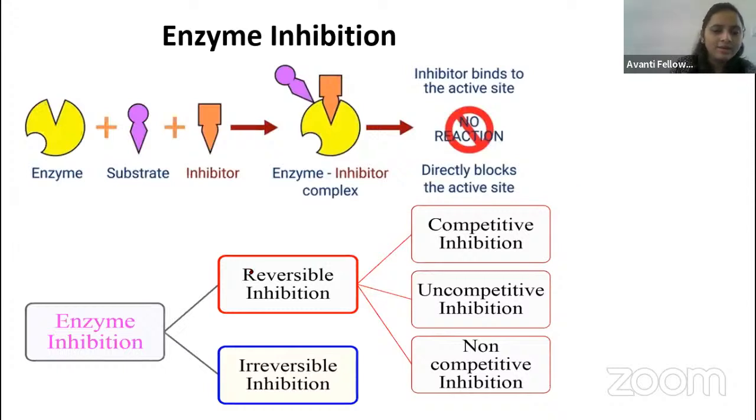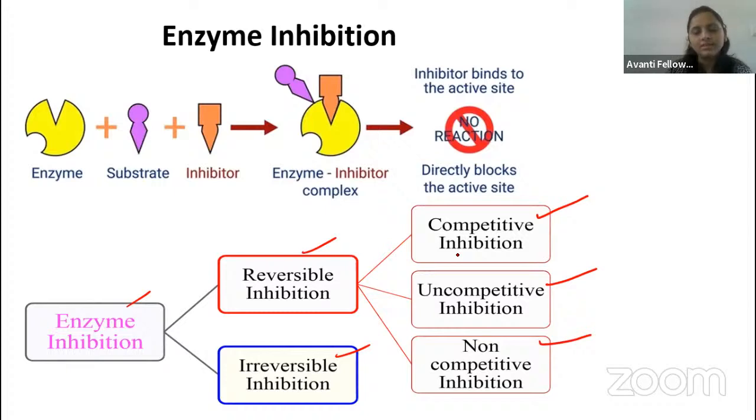Fine. Then coming to enzyme inhibition, all of you know that there is reversible inhibition and irreversible inhibition. In reversible inhibition, there is competitive inhibition, uncompetitive inhibition, and non-competitive inhibition. Right, guys? Competitive means what will happen?